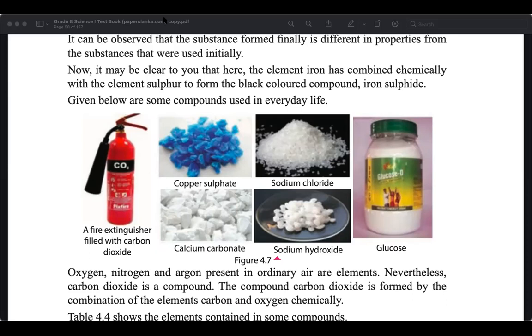This balloon will blast if you keep it close to a fire, with a pop sound. Hydrogen reacts and also explodes, so don't keep it near a stove or a matchbox or matchstick. Because this will blast. But this has a special property. Hydrogen has very low density. Therefore, when you fill a balloon like this and take the balloon out, this balloon will fly.